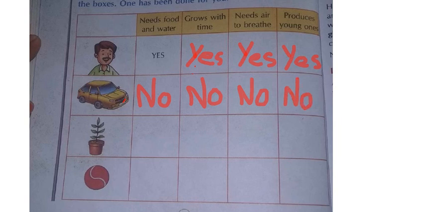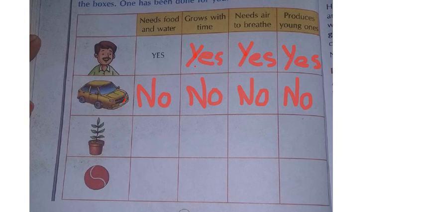And one more I am doing. Next one you can do. Plant is there. Plant will need food and water. Yes. Without water can a plant grow? No. Plant needs food and water. What does the plant need? Plants need carbon dioxide. Who will give carbon dioxide to plants, children?